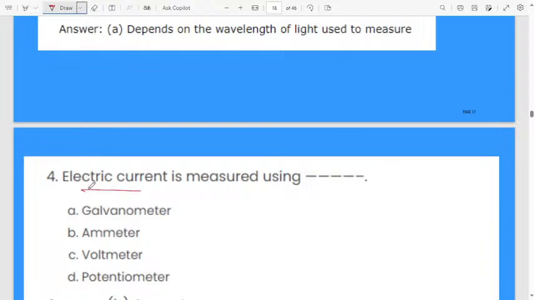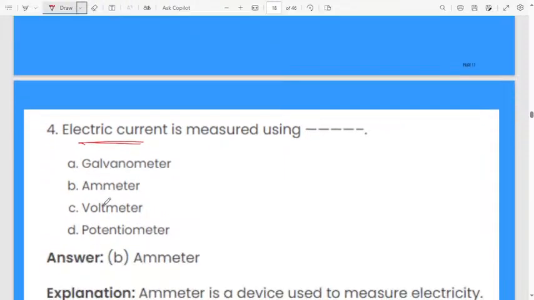To measure an electric current, which device will we use? First option galvanometer, second option ammeter, third option voltmeter, fourth one potentiometer. To measure electric current, we will use an ammeter.